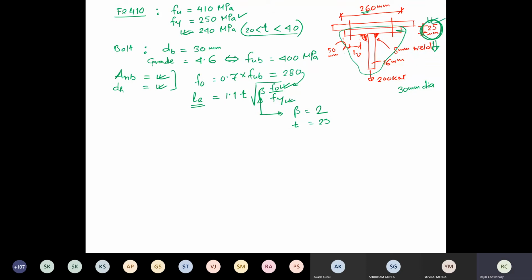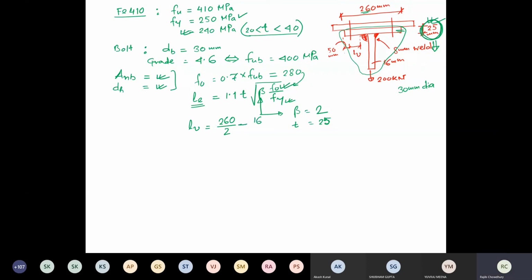Okay. Thickness of the plate of that T section. Now, if the thickness of the plate of the T section has been specified, then you can easily calculate what the LE would be: 25. What are the other things that we require? LV. What is LV? LV also can be found. 260. There is also a formula to find the LV, right?